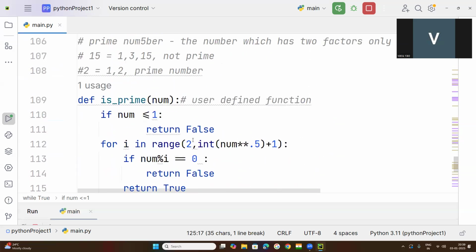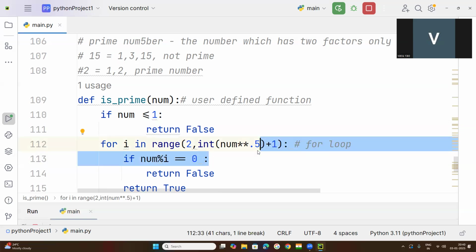Now I have briefed that here I have used a for loop. What is the use of a for loop here? For loop is used when you know how many times the loop will be iterated.